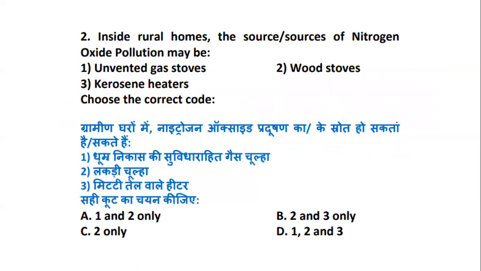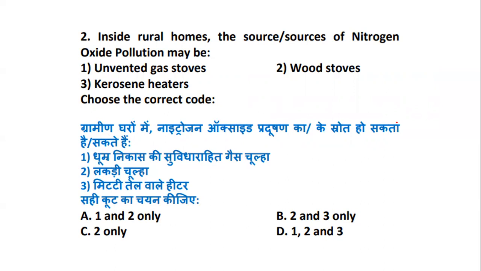Now question number 2 talks about inside rural homes. The source or sources of nitrogen oxide pollution may be what? Maybe unvented gas stoves, kerosene heaters, or wood stoves.